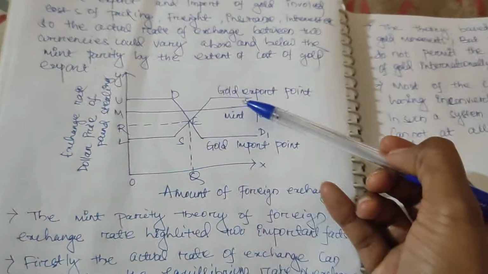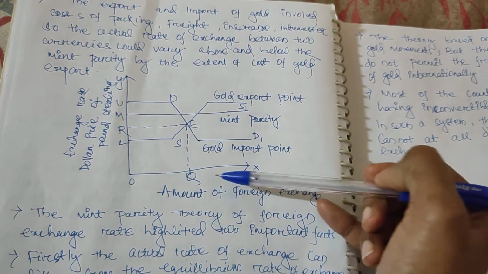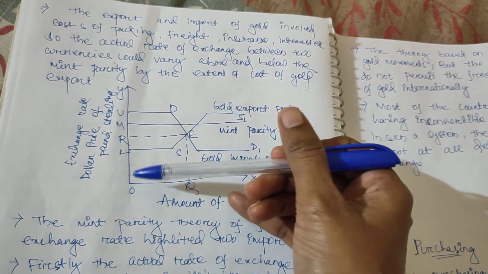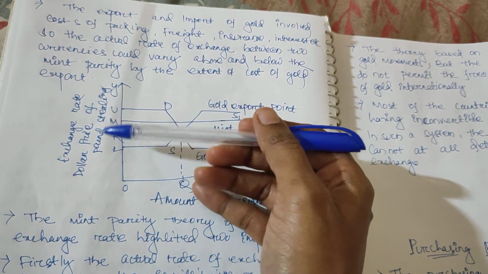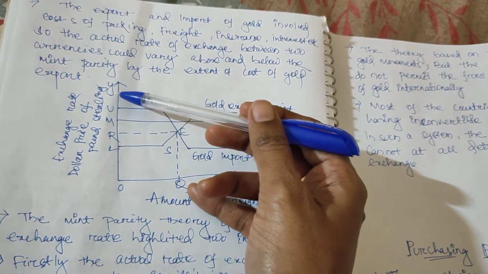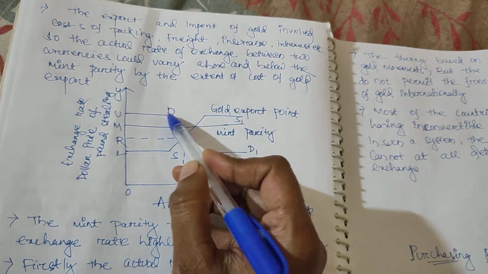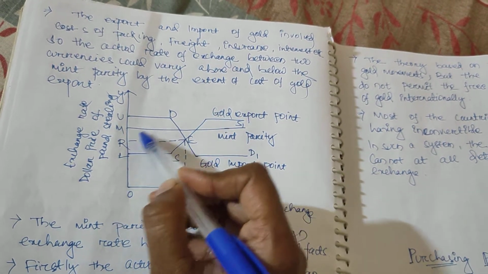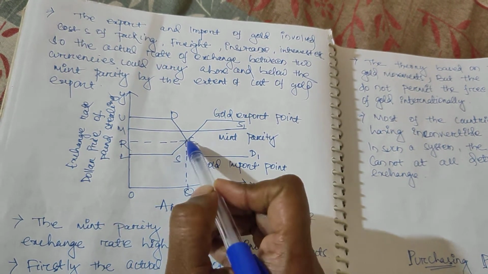If you can see the diagram, on the x axis we took the amount of foreign exchange and on the y axis we took the exchange rate, the dollar price of a pound sterling. Here is the demand curve, this one is the supply curve, and E is the equilibrium rate.